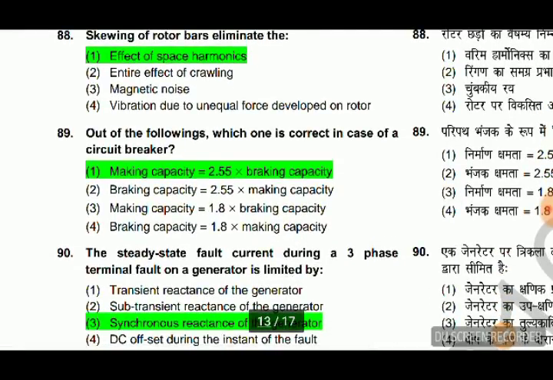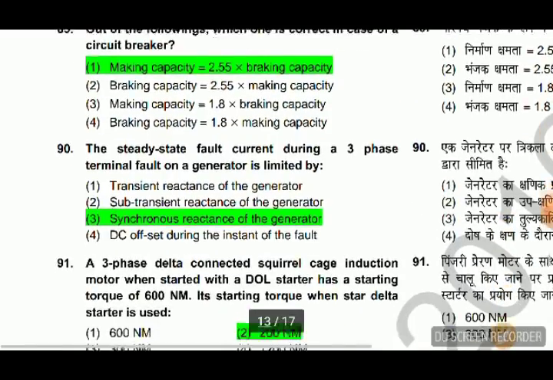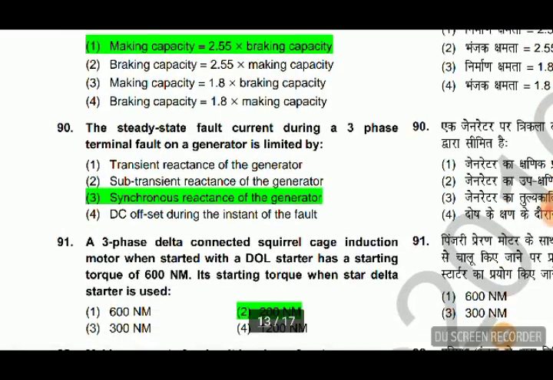Next is, out of the following which one is correct in case of a circuit breaker? It is making capacity equal to 2.55 into breaking capacity. The steady state fault current during a 3-phase terminal fault on a generator is limited by its synchronous reactance of the generator.